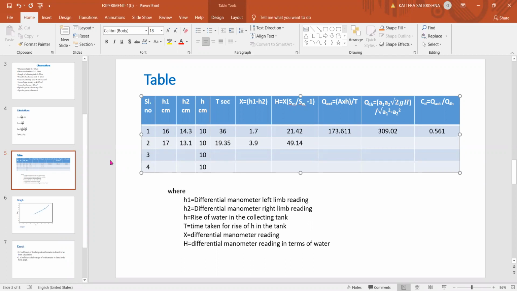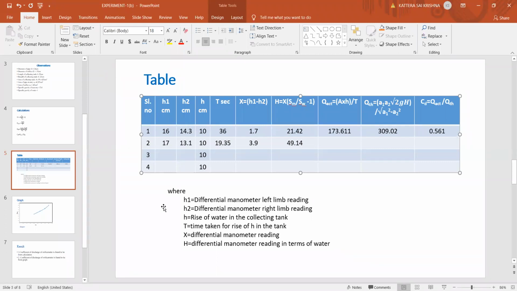Next, 352, John. Calculate Q actual value and tell. 351, Nikhil. 323, Ram.